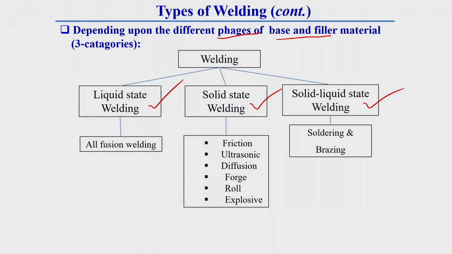Generally in liquid state welding process, all fusion welding process or non-pressure welding process are in this group. Then solid state welding can be friction welding, ultrasonic welding, diffusion, force, roll or explosive welding. And solid liquid state welding process can be soldering, and another one is brazing process.